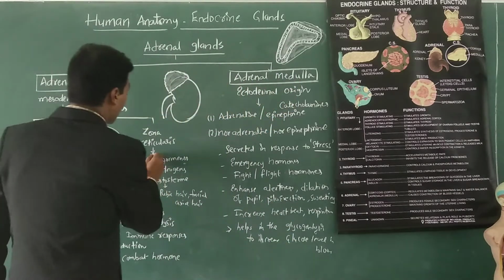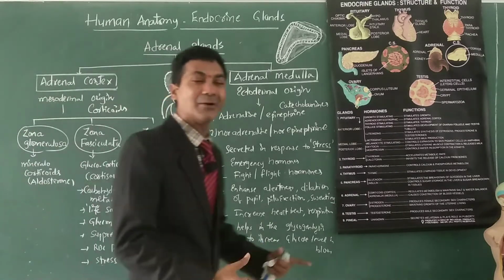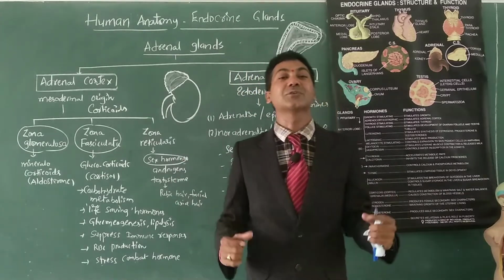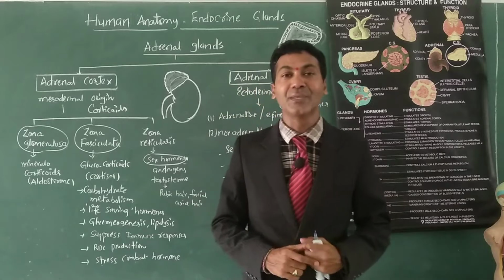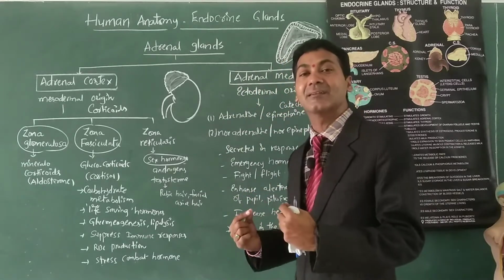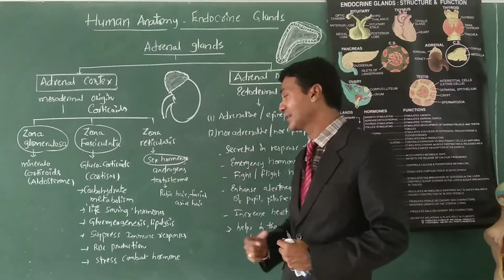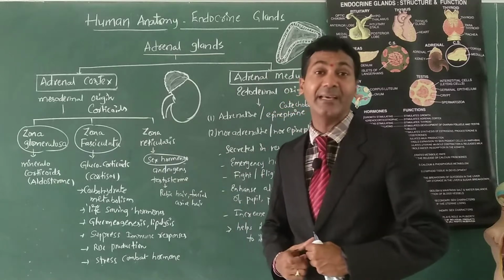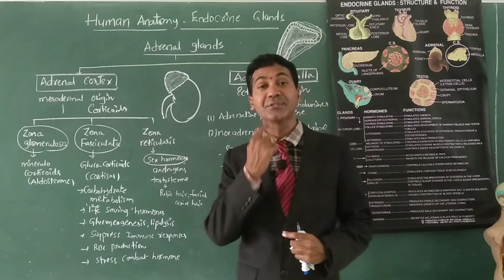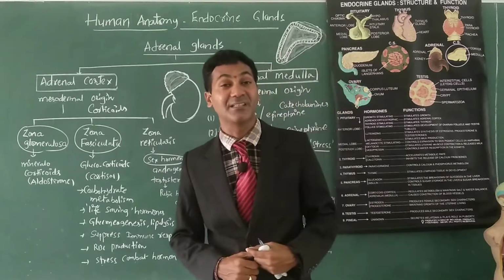Zona reticularis synthesizes sex hormones, especially androgens. As we know, androgens are the male sex hormones, and testosterone is the chief androgen. Testosterone helps in the secondary sexual characters in the male, especially growth of the pubic hair, facial hair like beard and mustache, and axillary hair in the armpits.